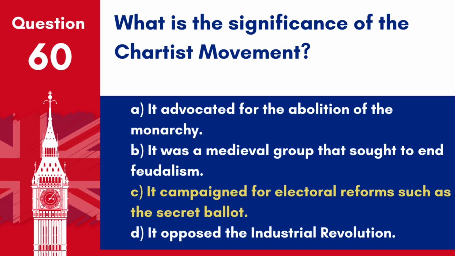Answer: C. It campaigned for electoral reforms such as the secret ballot. The Chartist movement was significant for its campaign in the 19th century to expand suffrage and bring about electoral reforms like the secret ballot, aiming to make the political system more democratic.